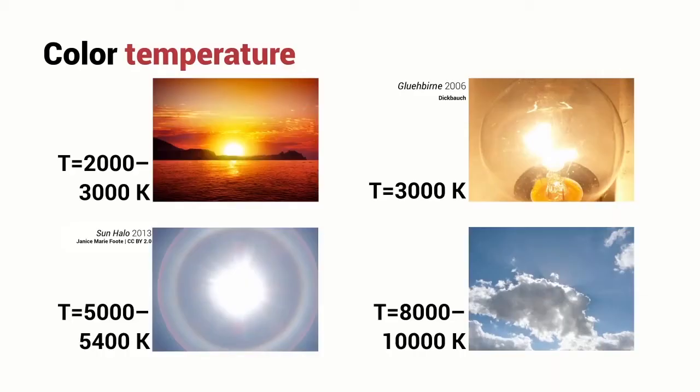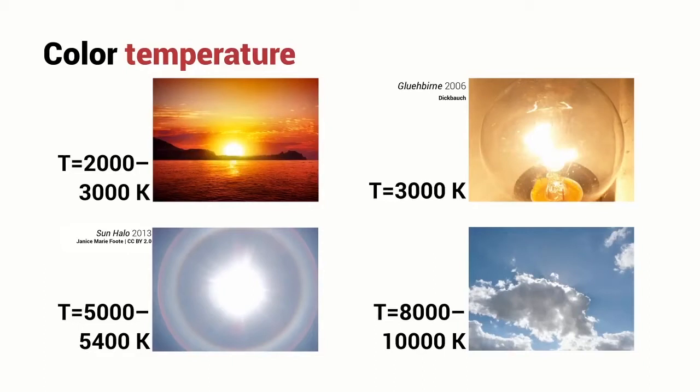Photographers frequently refer to something called color temperature. Color temperature is saying something about the spectrum of the light that they're looking at in terms of the equivalent blackbody radiator. So the spectrum associated with this red sunset is equivalent to a blackbody radiator of about 2000 to 3000 degrees Kelvin. It's a very reddish light. A tungsten light is equivalent to a color temperature of around about 3000 Kelvin. The spectrum of the sun at midday is equivalent to a blackbody radiator of around 5000 to 5400 Kelvin.